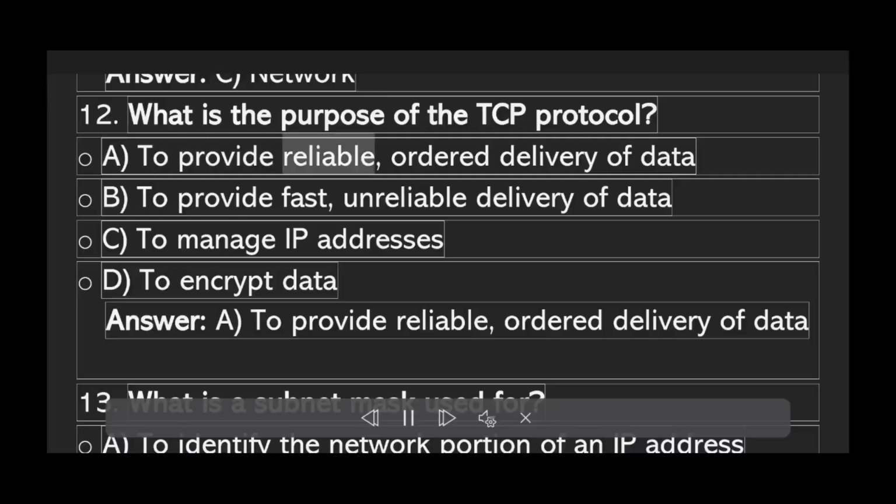A. To provide reliable, ordered delivery of data. B. To provide fast, unreliable delivery of data. C. To manage IP addresses. D. To encrypt data. Answer A. To provide reliable, ordered delivery of data.